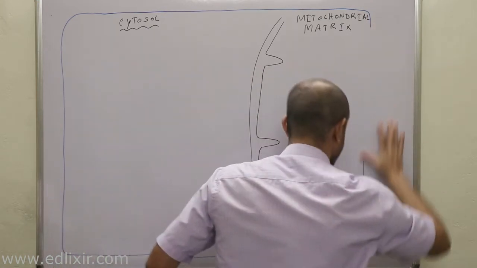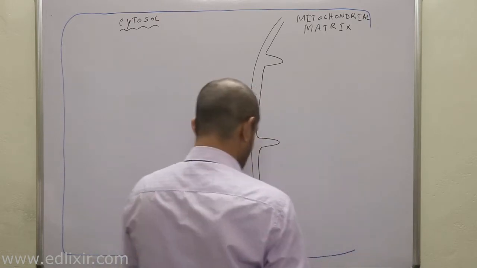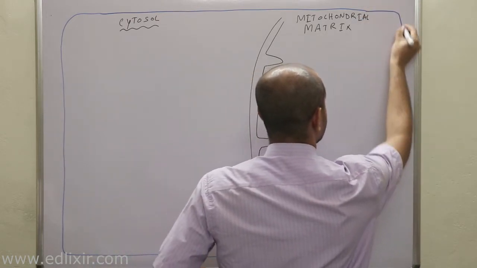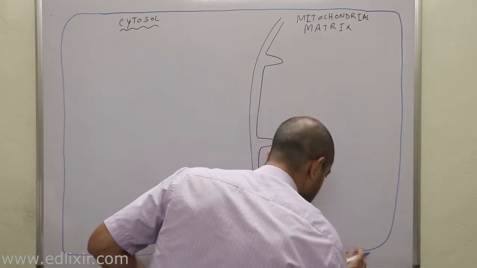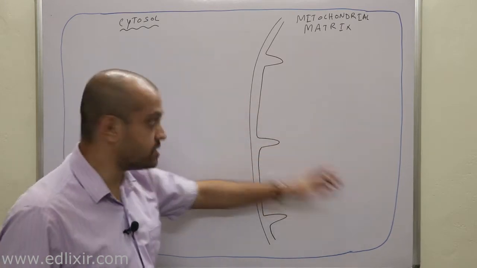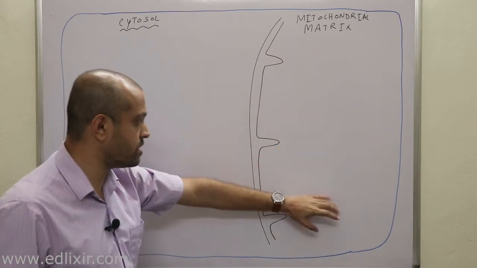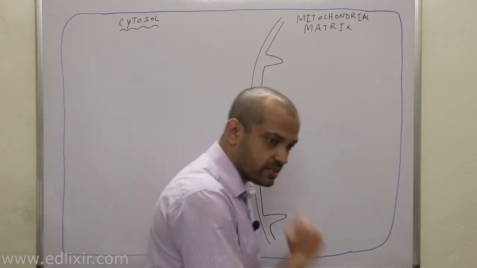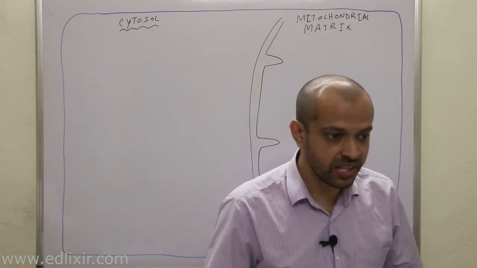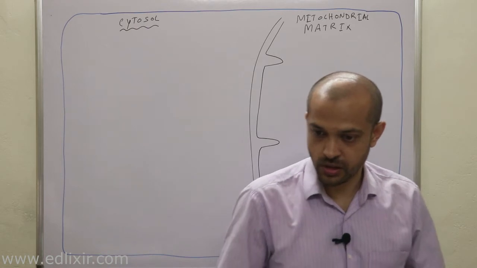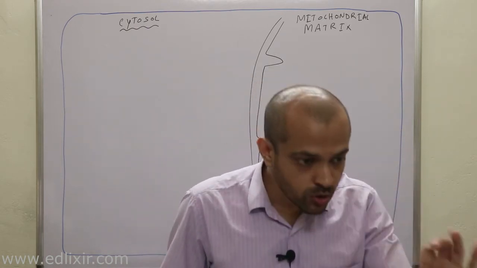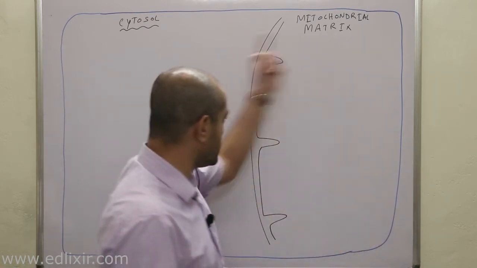Suppose, listen with all your attention possible. Clear? Suppose this is your mitochondrial matrix and this is your cytosol. Now, important point you need to understand is this. Within the cytosol, a compound should be produced known by the name of carbamoyl phosphate. A compound known by the name of carbamoyl phosphate should be produced so that this cycle can take place.